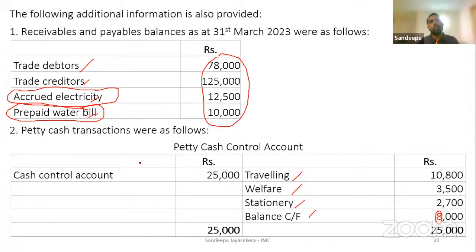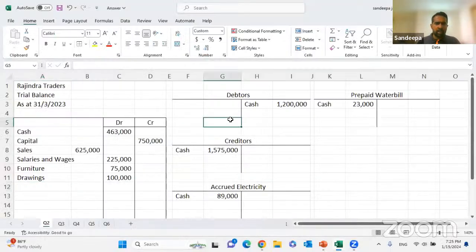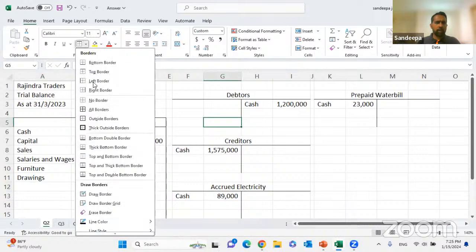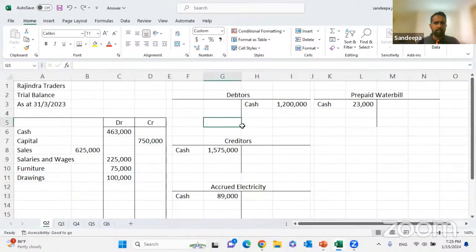Right, now come to the adjustments. Under that, the first adjustment. Following adjustment. Receivable and the payable balances. They say the closing debtor balance is 78,000. Look, how do we adjust this? Right? Closing debtor balance. Let me put it like this.